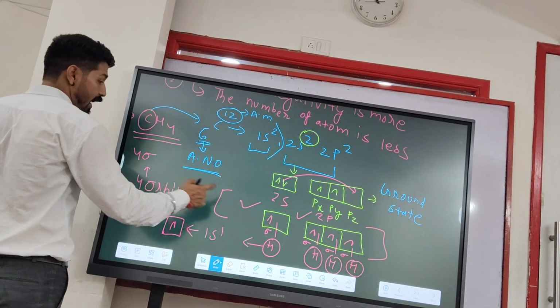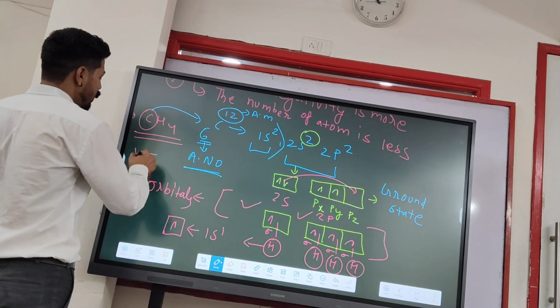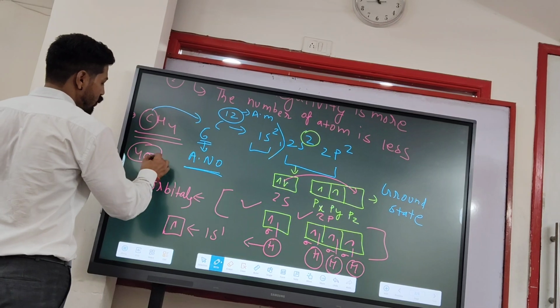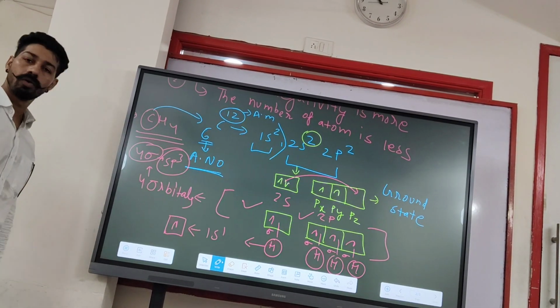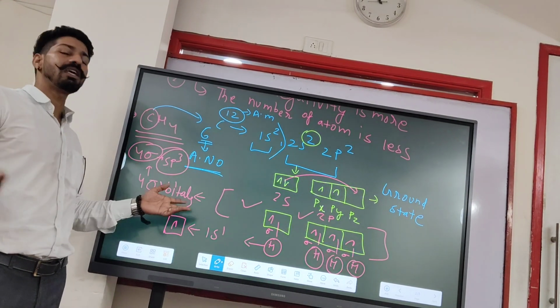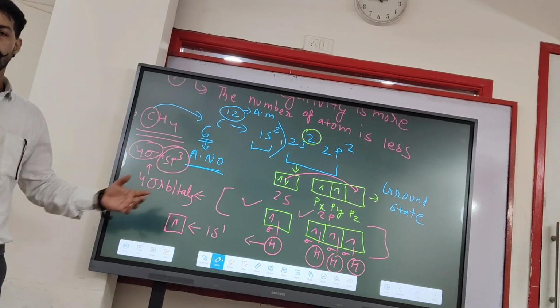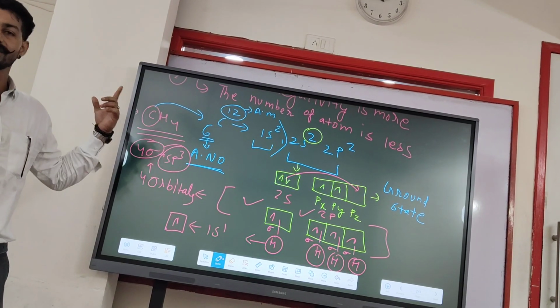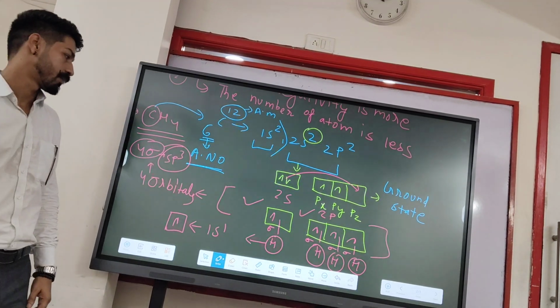Which means S is 1 and P is 3. So now it is known as sp3 hybridization. If you can see 4 sigma bonds in any molecular structure, you can directly write the hybridization of that particular compound or molecule as sp3 hybridization.